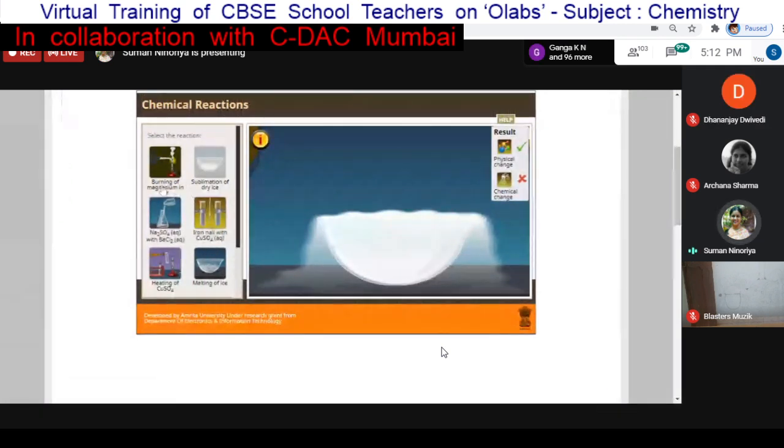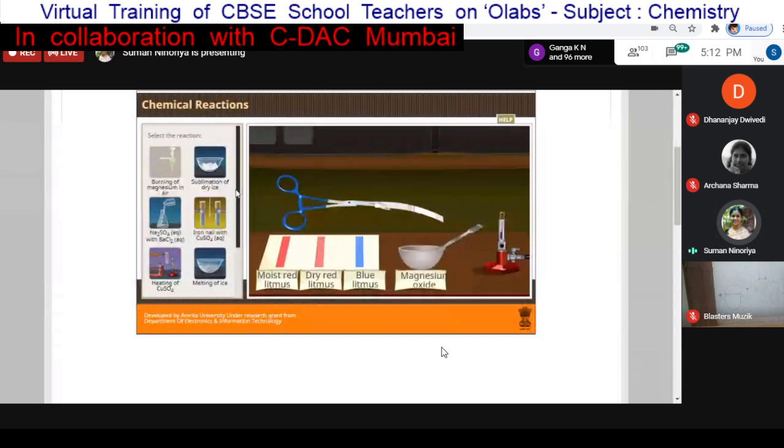So we will again select this one, burning of magnesium in air. Here we need to turn on the burner first. So I turn on the burner, and after that we need to burn this magnesium ribbon. This magnesium ribbon is burned and we got the magnesium oxide, and now we have to test this magnesium oxide with different strips. First is moist litmus paper, second is red litmus paper, and next is blue litmus paper. So I will test it with different litmus paper.